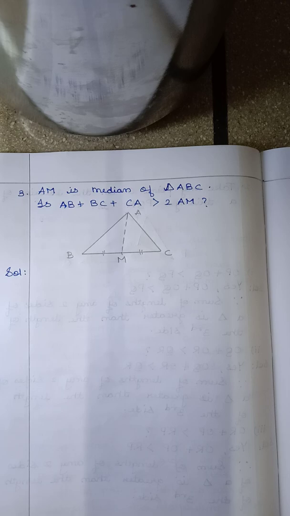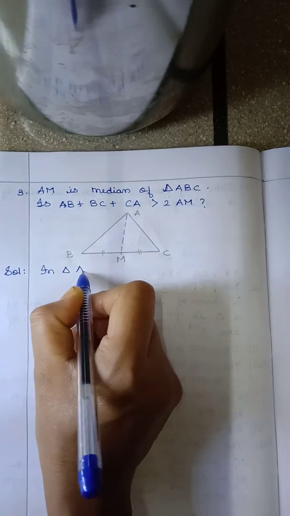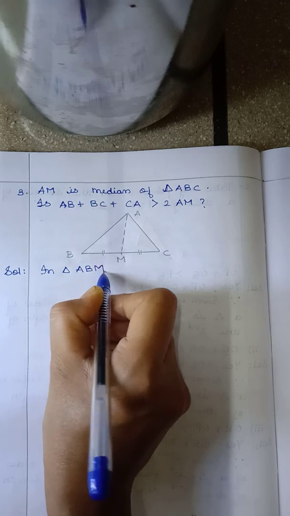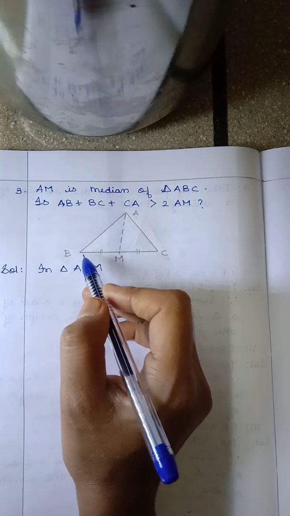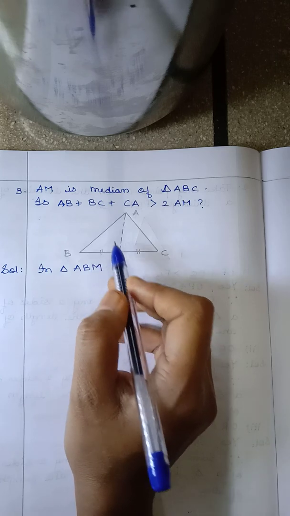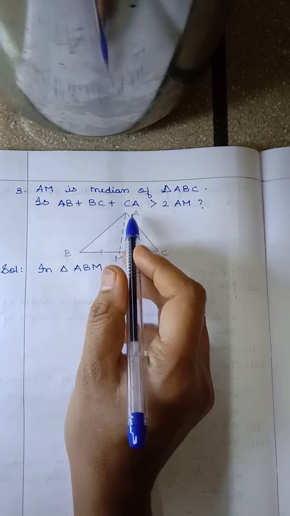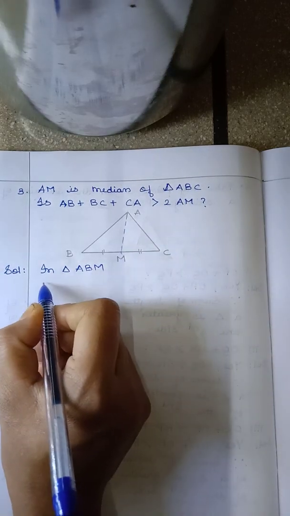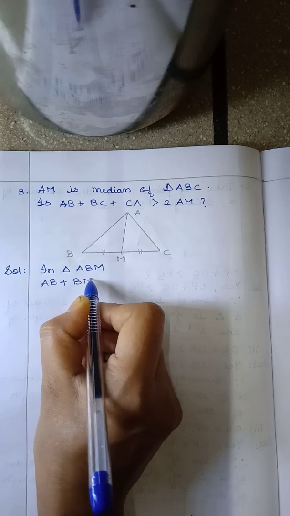Firstly, let's consider triangle ABM. In triangle ABM, we know that AB plus BM is greater than AM. We know that in any triangle the sum of two sides is always greater than the third side.